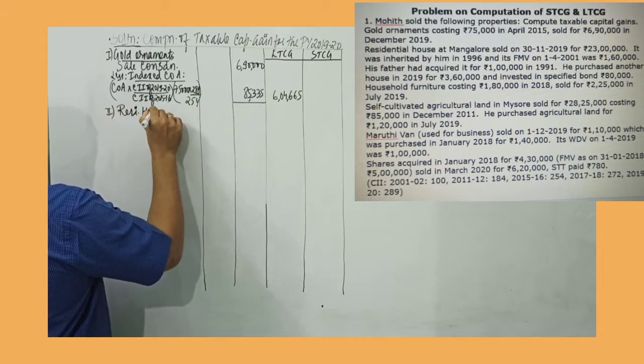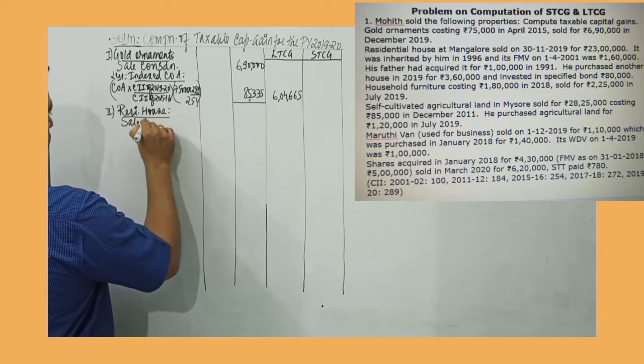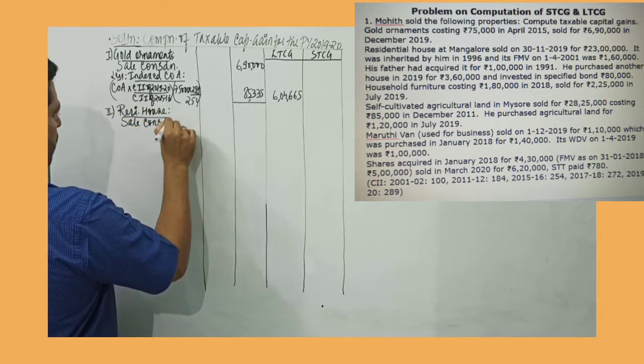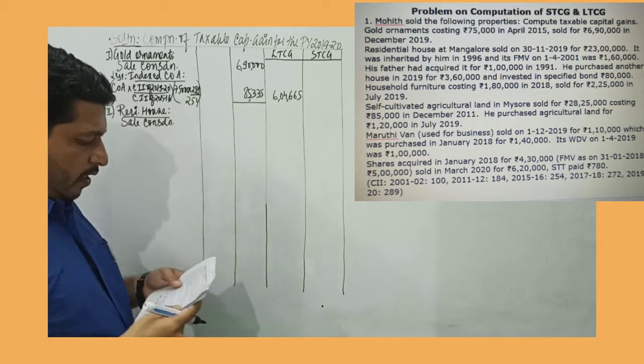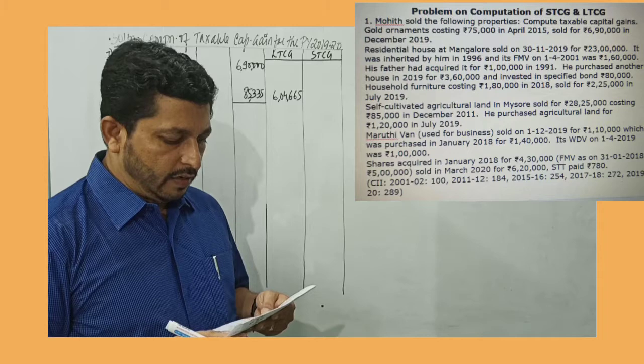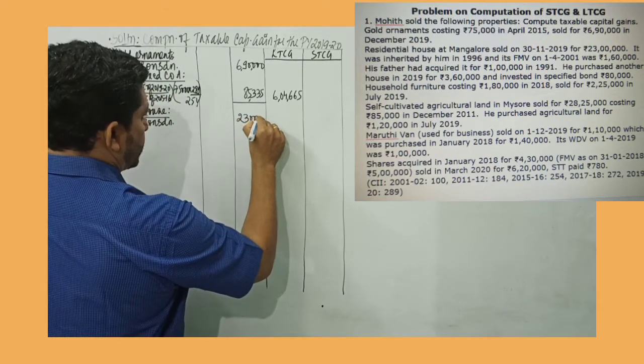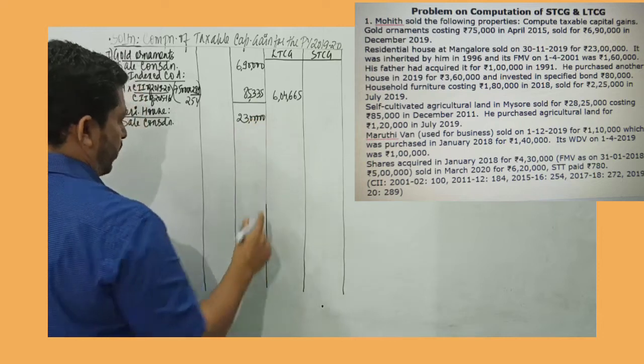A residential house. So as usual we take sale consideration for residential house. Let's read. Residential house at Mangalore sold on 30th of November 19 for rupees 23 lakh. So I record 23 lakh in the second amount column.